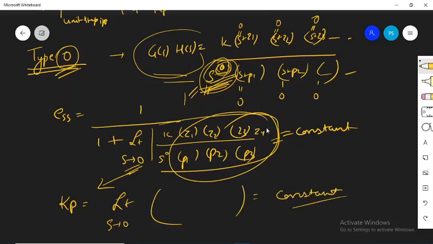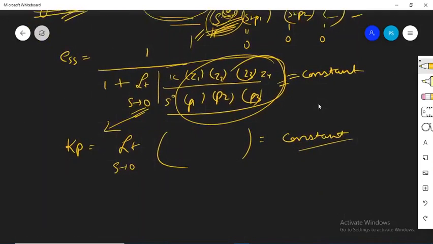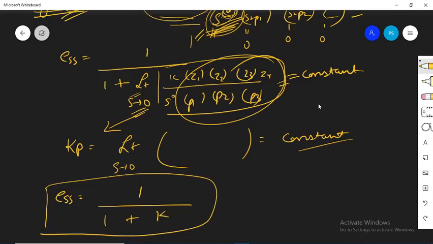Hence, for a type 0 system, the steady state error that you will get is 1 divided by 1 plus K, whatever this is, let me take it as K. So this is the final steady state error for a type 0 system. K is a constant value, and 1 divided by 1 plus K is again a constant value. So you will get a constant error when you have a type 0 system and you apply a unit step input to it.